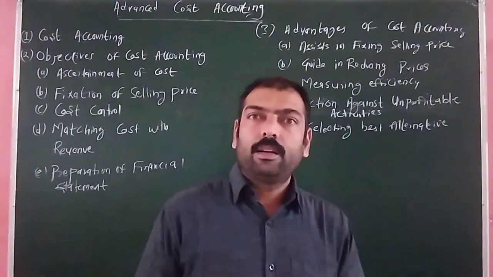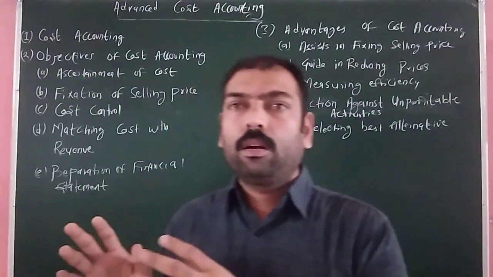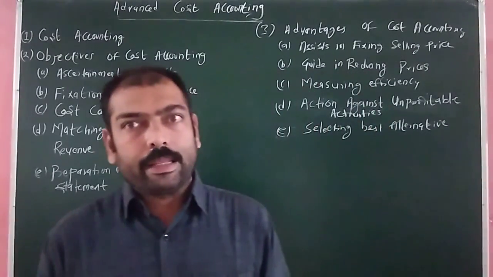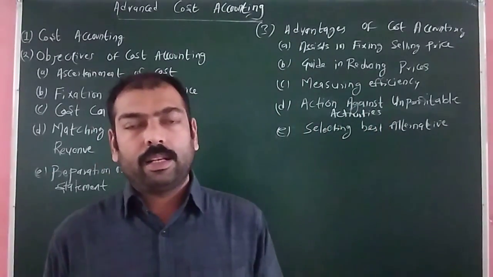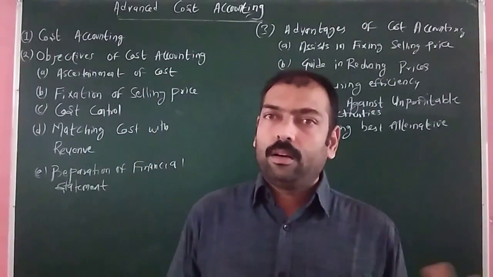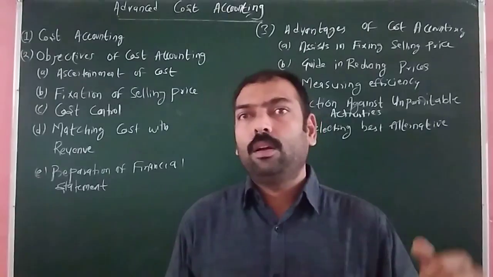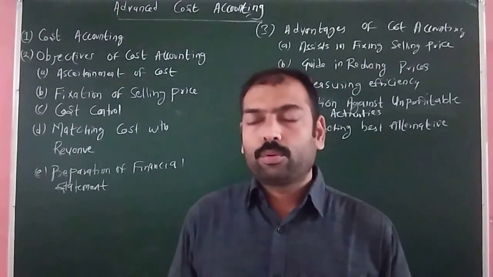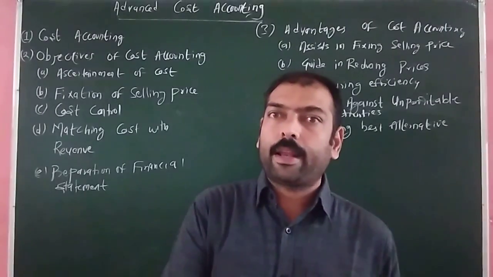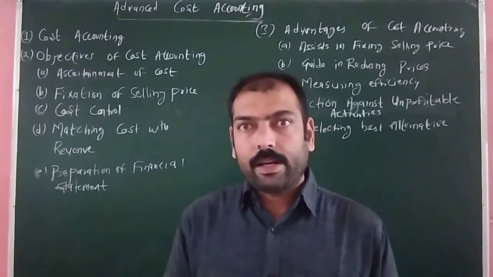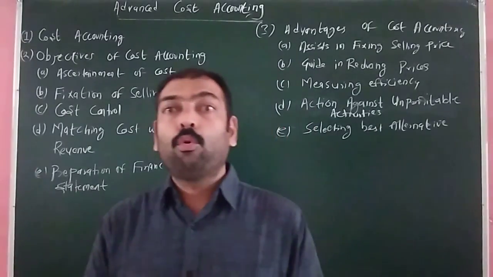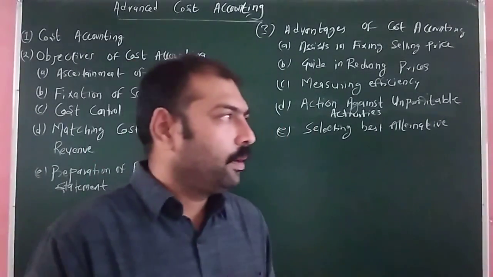The next point is action against unprofitable activity. As we know, any company produces multiple products. With cost accounting, they have detailed information about the selling price as well as the cost. If it finds that some of the products are not profitable, the company can stop the production of that particular product and allocate the resources, that is labor and material, to the products which are more profitable.